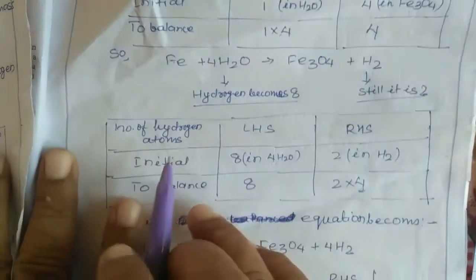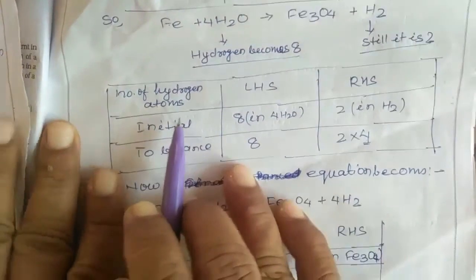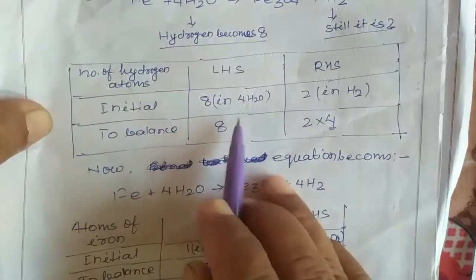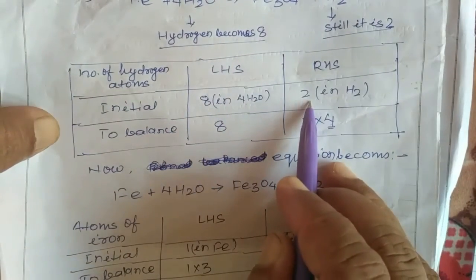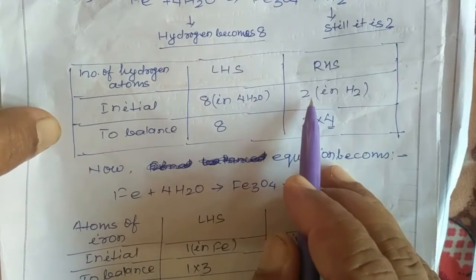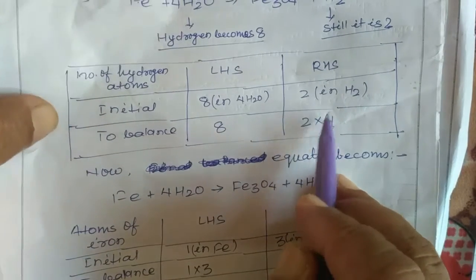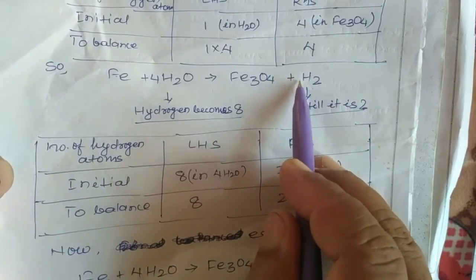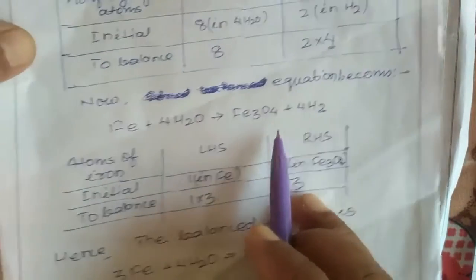Correct? Now see. Now we have to balance the number of hydrogen atoms. It is 8 in number and 2 in number. So to make it 8, we have to multiply by 4. That means where H2 is mentioned, we write 4. I have written 4 here.